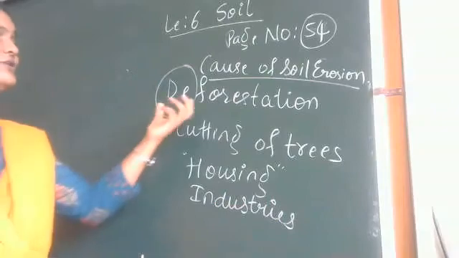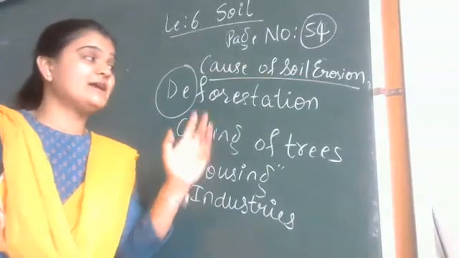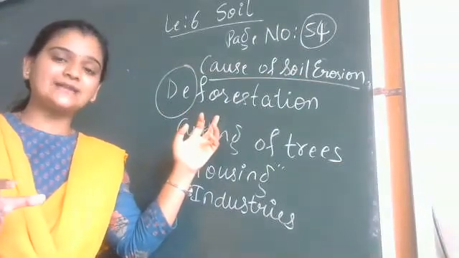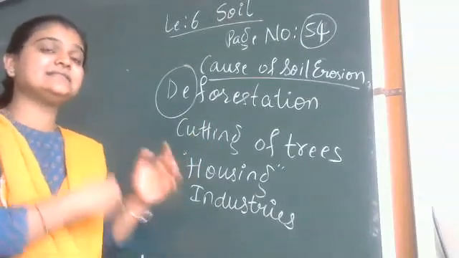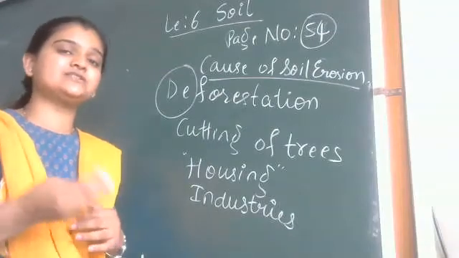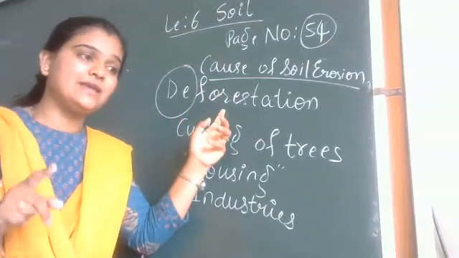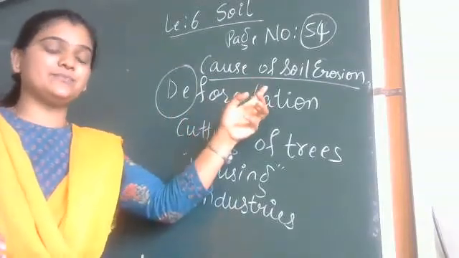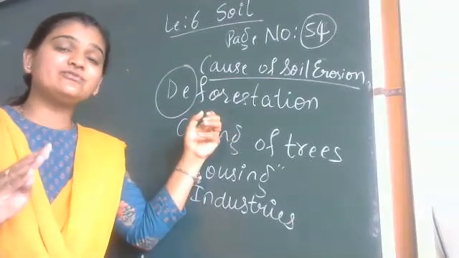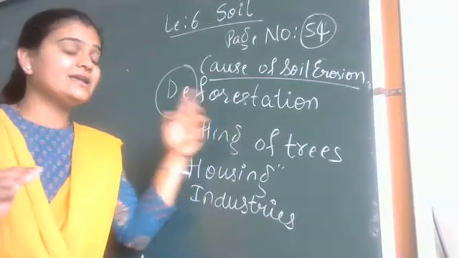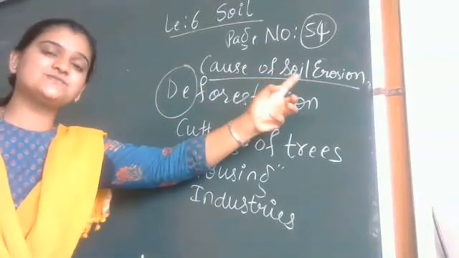And what happens when you cut the forest, when you cut the trees? There again the soil erosion takes place. On this, I am going to tell you one activity. You will be doing it at home. If you understand this, then the activity for soil erosion will be more clear. I asked you, deforestation is the main cause for soil erosion. What is deforestation? It is cutting down of trees. If more plants are planted, there won't be soil erosion, as we have seen. Deforestation causes soil erosion.